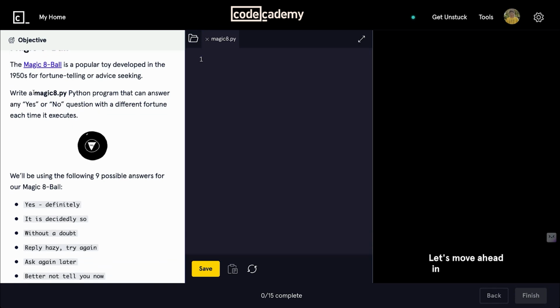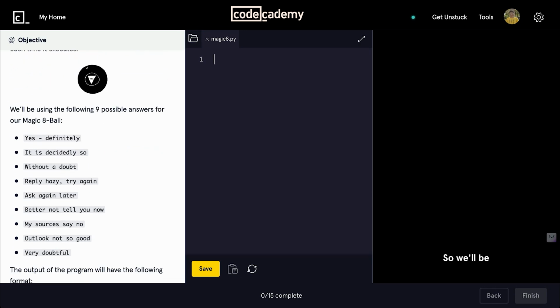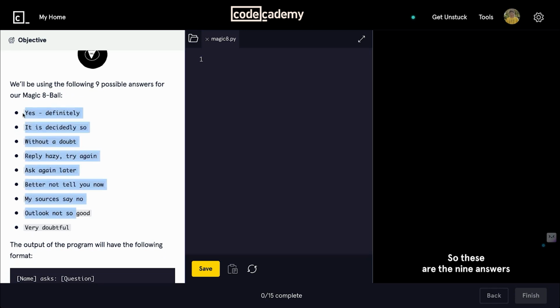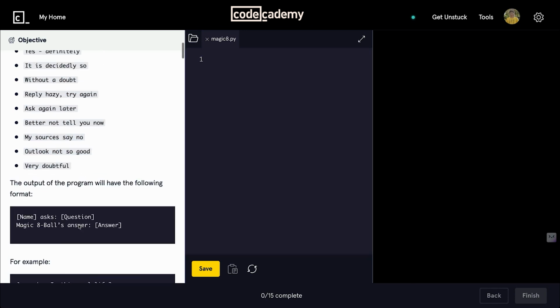Let's move ahead in the summary, and the next thing it says is write a magic8.py Python program that answers any yes or no question with a different fortune each time it executes. So the Python file name is right here, and we need to write a program that answers a question with a yes or no and a different fortune. Each time it executes, it should change, right? So we'll be having 9 possible answers for our Magic 8 ball. These are the 9 answers that our ball will be giving, right?